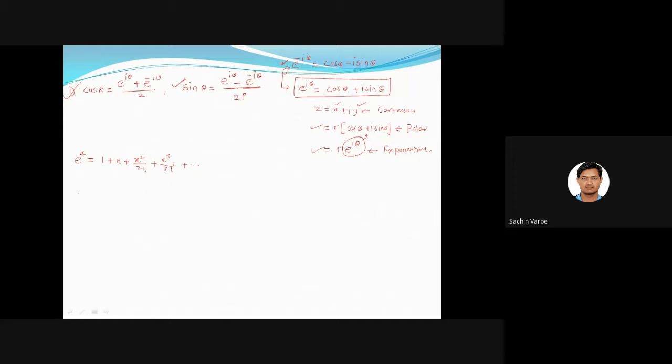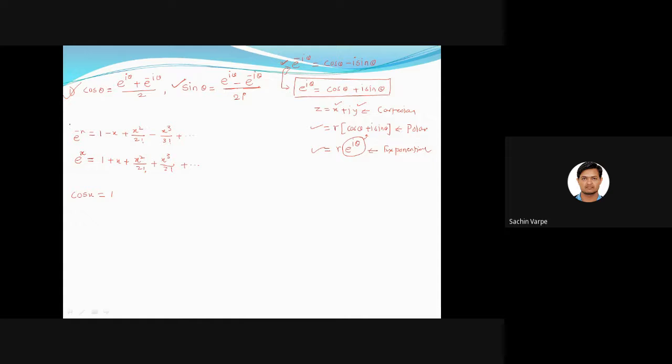Is it? And what is the Taylor's Maclaurin series expansion for cos x? That is equal to 1. Okay, let me write the Maclaurin series expansion for e to the power minus x also. When I replace x by minus x in this, what will I get? 1 minus x plus x squared by 2 factorial minus x cubed by 3 factorial plus and so on, right? Alternate plus minus.